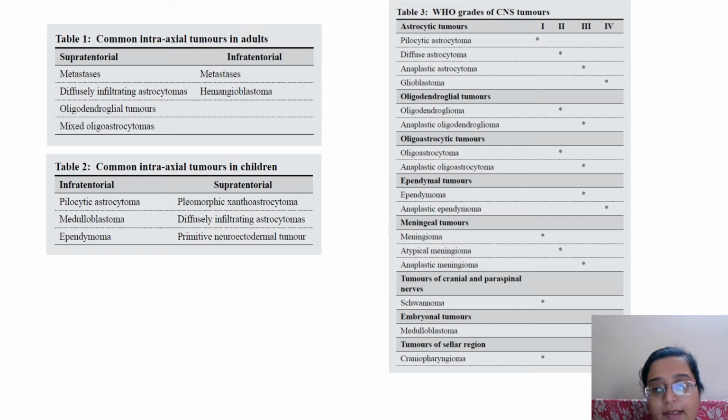Okay. And the next thing that they'll do is they'll take a stereotactic biopsy. Now, the types of biopsy, the use of cold knife, gamma knife, all that you will need to know. Either go through your surgery books, where it is given, or go through some papers. Basically, gamma knife is a cold knife, and using that cold knife prevents bleeding and a lot of tissue damage when you are taking out that part of the tumor that you want to send for histopathology. So that is what a gamma knife is.